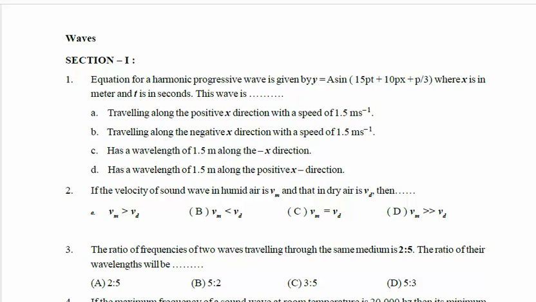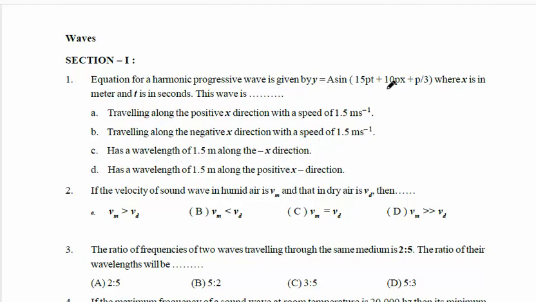Welcome back, students. So in this video I am going to continue the discussion of questions on the topic called waves. Okay, so let me read the first question. The question is, the equation for a harmonic progressive wave is given by y equal to a sin(15 pi t plus 10 pi x plus pi by 3), where x is in meter, t is in seconds. This wave is what? Options. Option A, traveling along positive x direction with a speed of 1.5 meter per second. Option B, traveling along negative x direction with a speed of 1.5.